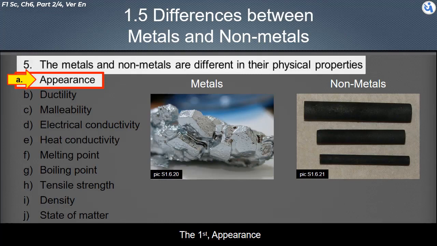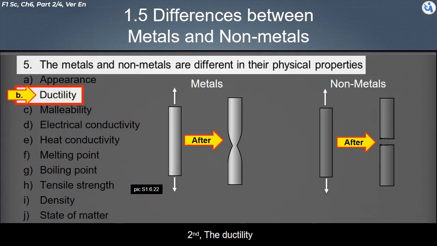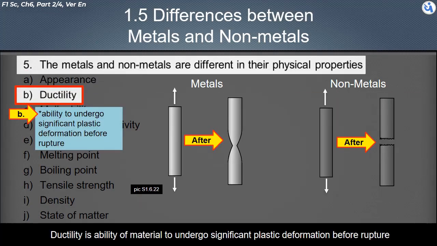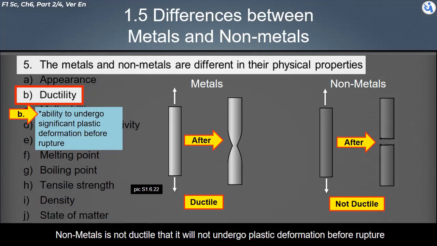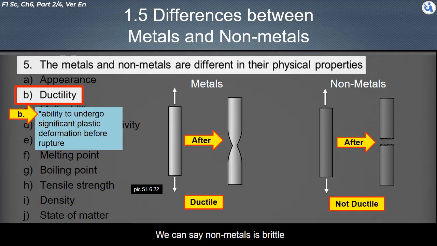The first, appearance. Metals are shiny, and non-metals are dull. Second, the ductility. Ductility is the ability of a material to undergo significant plastic deformation before rupture. Metals are ductile, that is, they will undergo plastic deformation before rupture. Non-metals are not ductile, that is, they will not undergo plastic deformation before rupture. We can say non-metals are brittle.